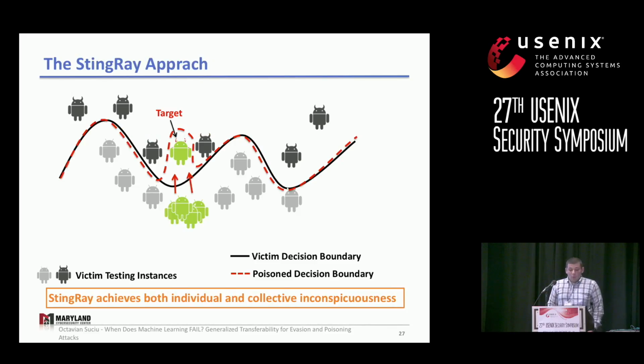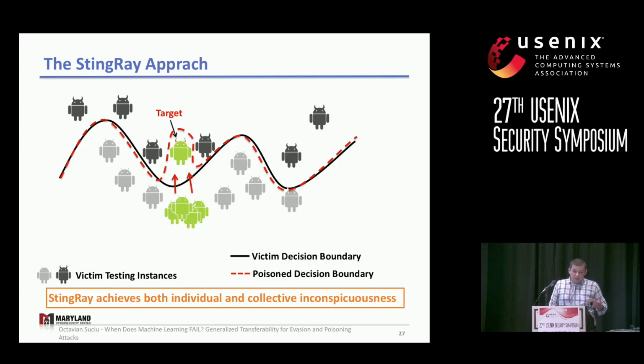All right, so what our attack achieves, and what a general targeted poisoner would want to achieve, is this Goldilocks scenario where the poisoning instances are just sufficient to shift the decision boundary of the classifier on the victim.